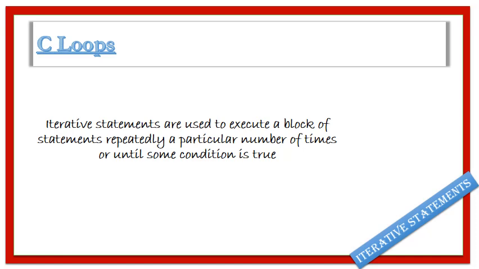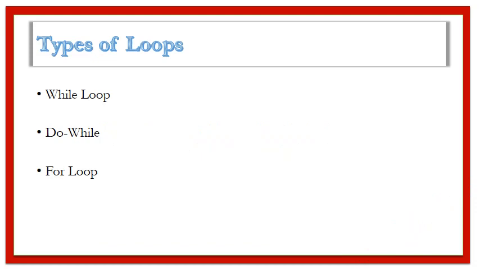Iterative statements, also referred to as looping statements, are used to execute a block of statements repeatedly a particular number of times or until some condition is true. C programming supports three different types of loops: the while loop, do-while loop, and the for loop.